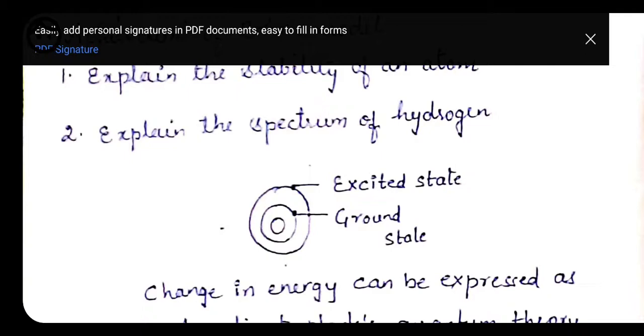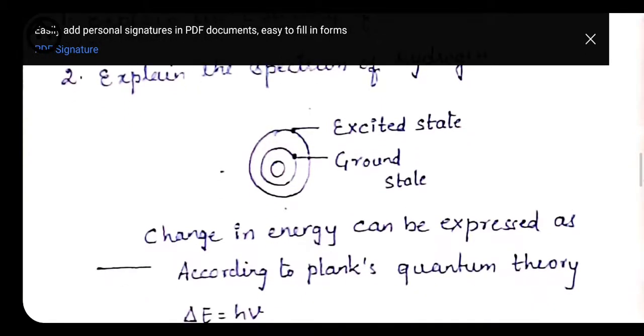As I have already discussed, whenever electrons jump from one orbit to another orbit, the state in which they are present in their own shell is called the ground state, and the one to which they jump is called the excited state. The energy which is emitted, and its wavelength, falls in the electromagnetic spectrum and is shown as lines on a photographic plate.